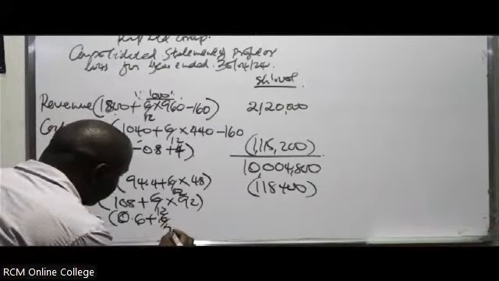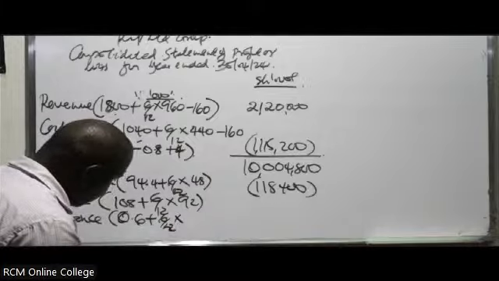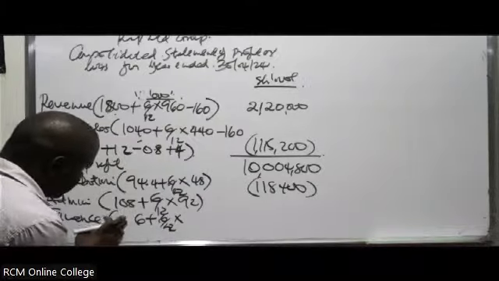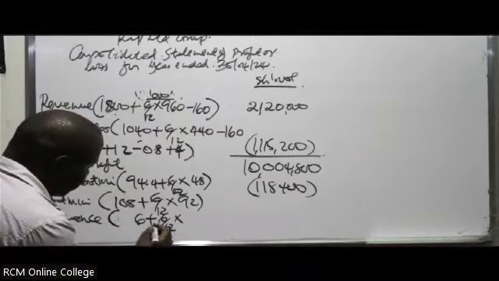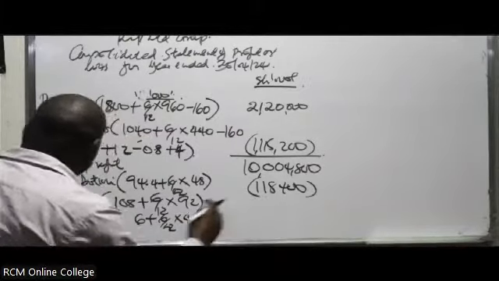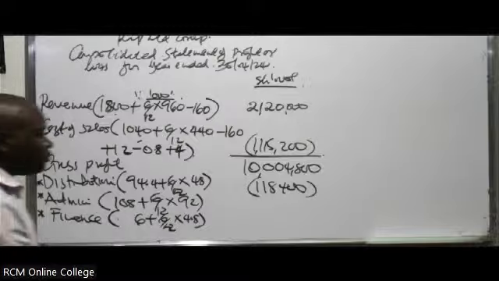So 6 out of 12 times 4.8. So what about admin? What are you getting for admin? For admin you are getting 154,000.